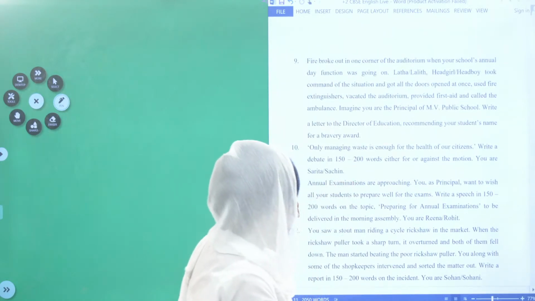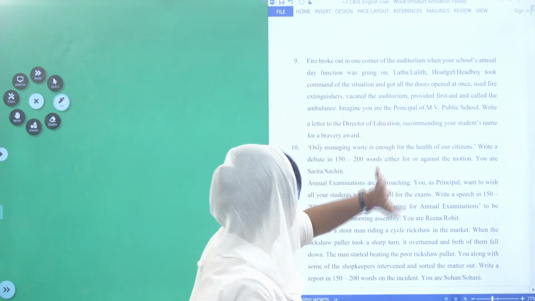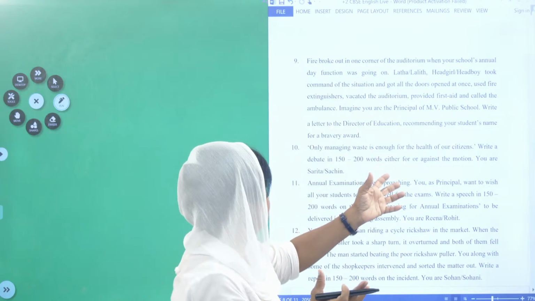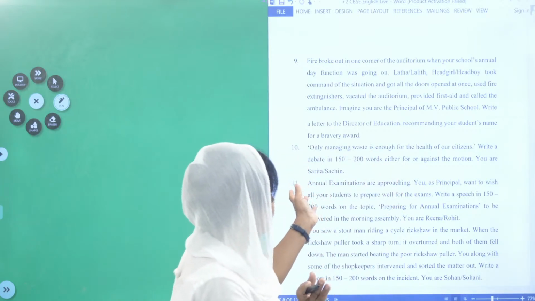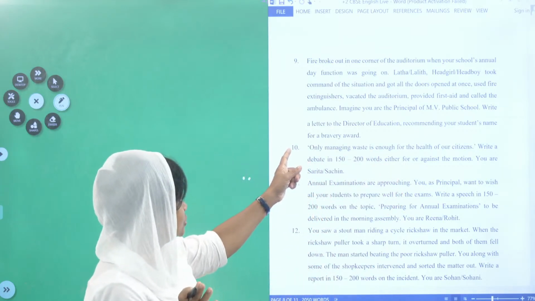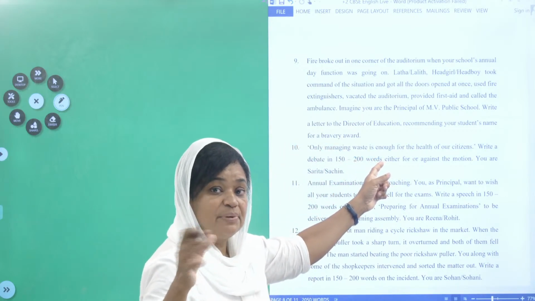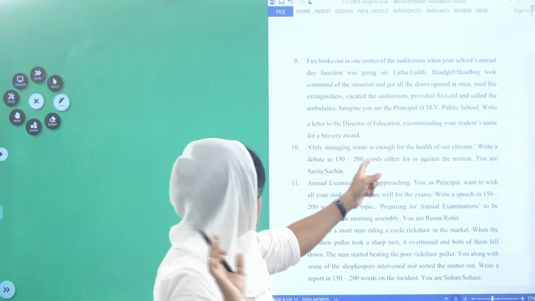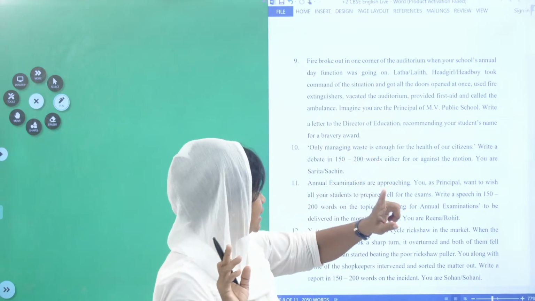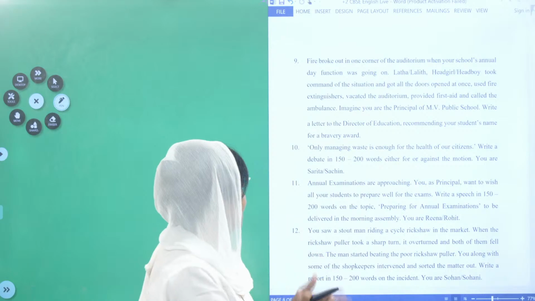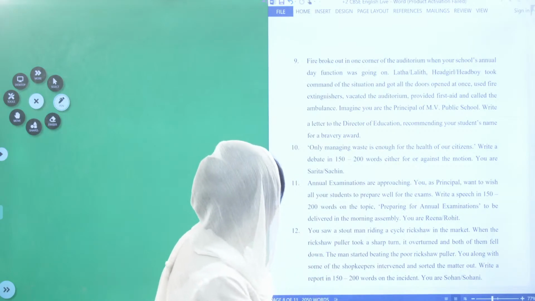So, the boy took command of the situation and got all the doors opened at once, used fire extinguishers, vacated the auditorium, just told all the people to move out and to be safe, provided first aid and called the ambulance. Imagine you are the principal of MV public school.